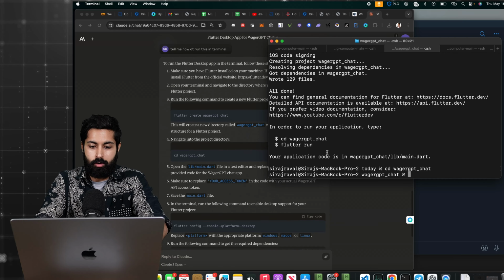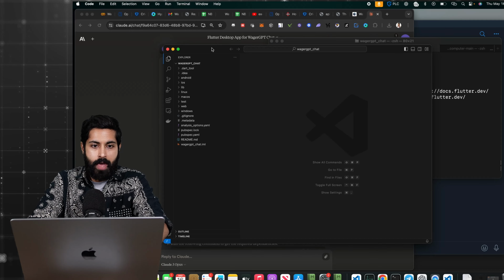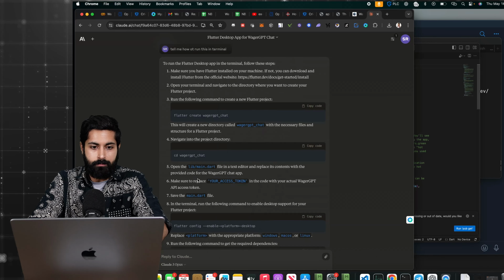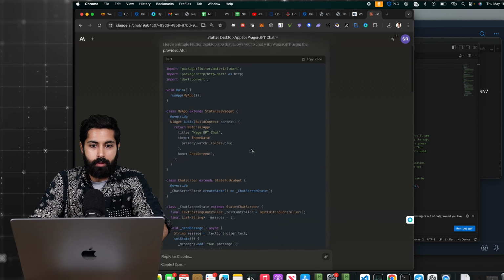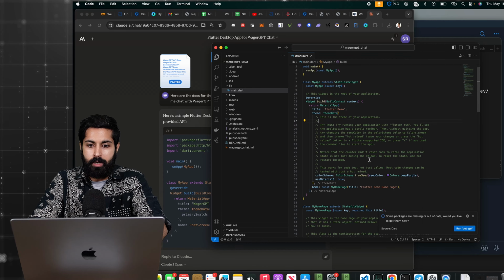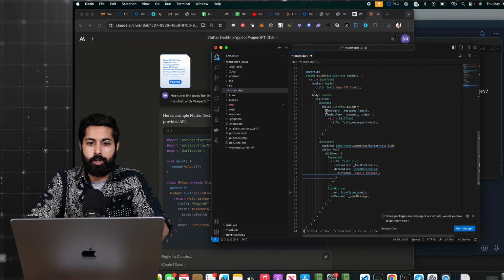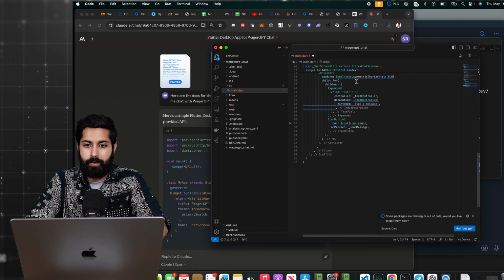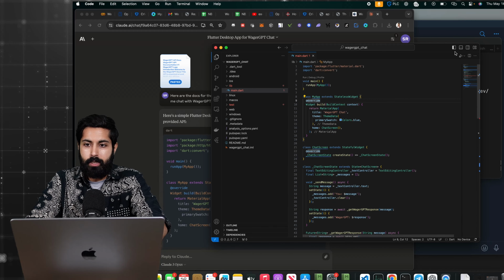Now I'm going to open it in VS Studio, and then lib main.dart is the class file that I'm going to replace with the one that it gave me. Thank you. And by the way, Cursor is another good IDE that I haven't quite used in detail yet, but I'm going to remove that to make sure everything's working. Boom.